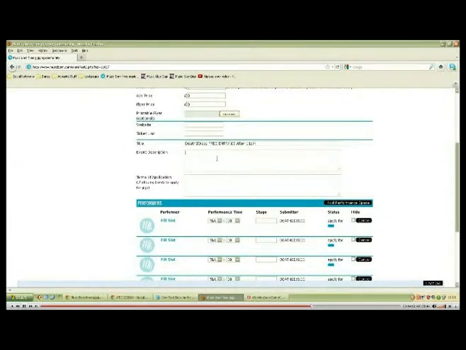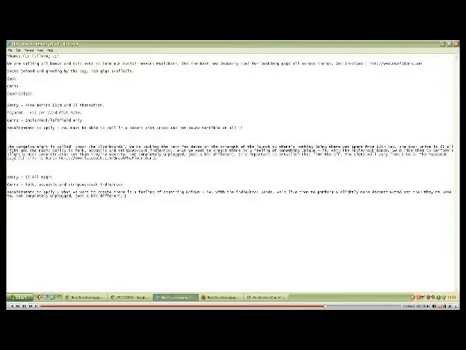Event description, you can take whatever you want here from like what you've got on your Facebook event. Just stick everything in there. If it's synced as well, then that will show up on the Facebook sync. Terms, conditions, now this is the bit we asked you about. So, this is what you've given me. I've taken it to bits a bit. You can change this obviously if you want.